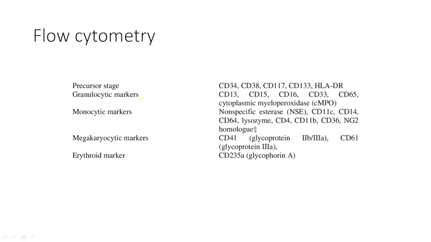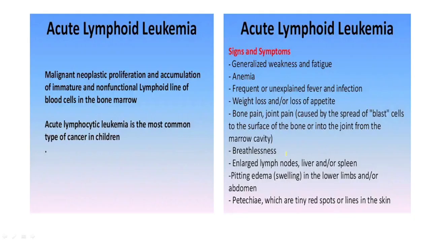Now, the flow cytometry shows that there may be precursor cell markers like CD34, CD38, CD117, CD133 or HLA-DR. Or there may be granulocytic markers like CD13, 15, 16, 33, 65, MPO. Or monocytic markers like NSE, CD11b, CD11c, CD14, CD64. Megakaryoblast markers like CD41 or CD61, or you may have erythroid markers, typically glycophorin A.